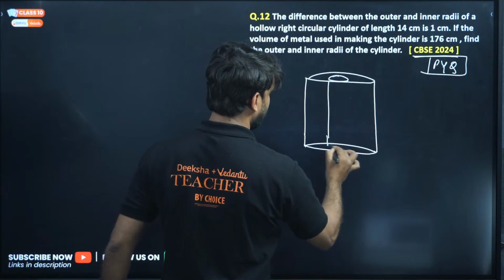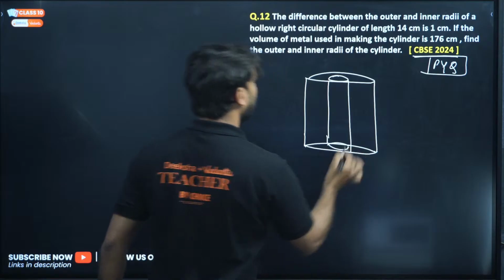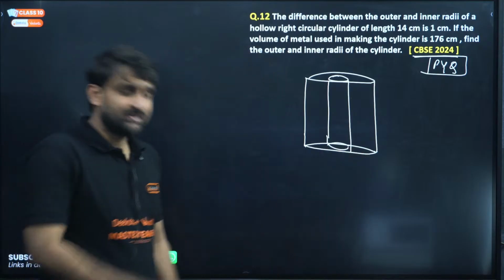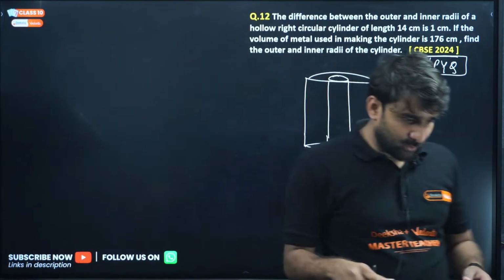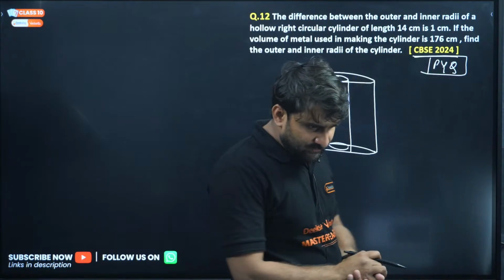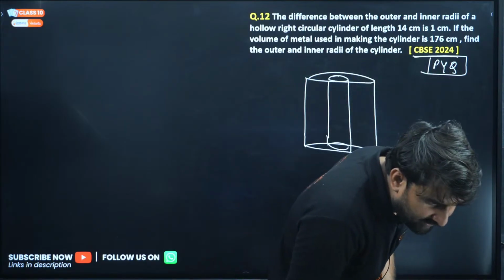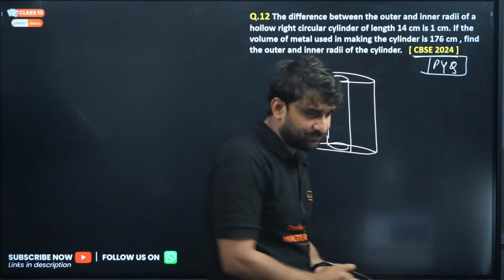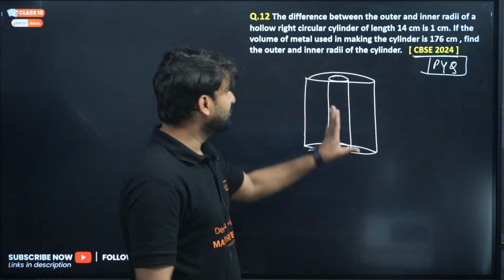This is called a hollow cylinder. Okay, my dear champion, this is the hollow cylinder, the cylindrical pipe we use in plumbing work at our home. So Raksha has answered 2.5. Okay, Sejal. Wait, Raksha.